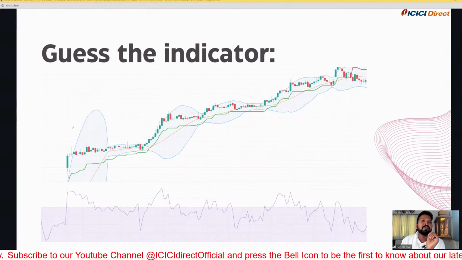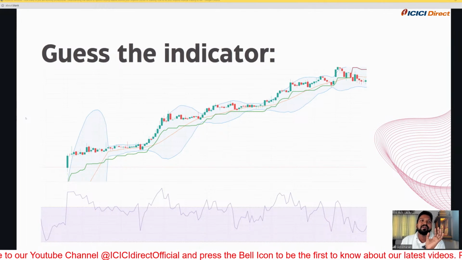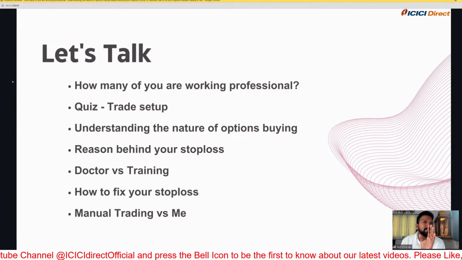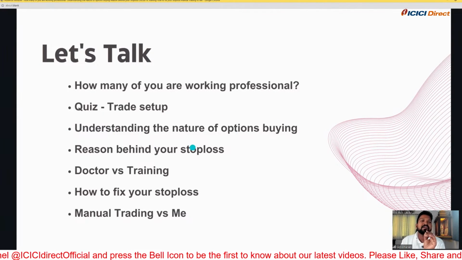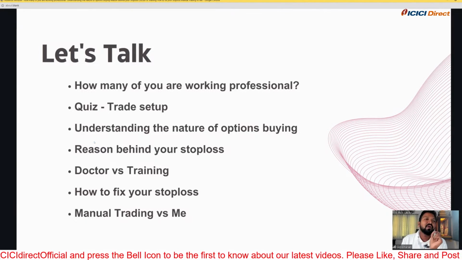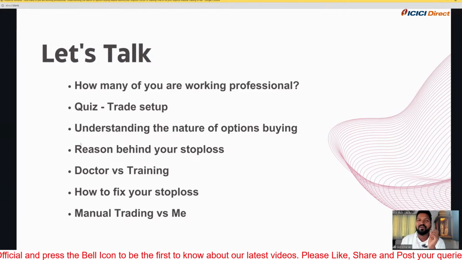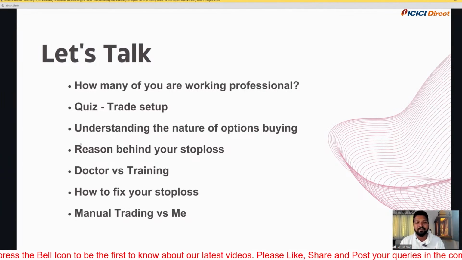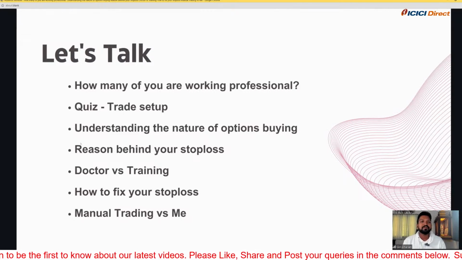Now you would have understood the nature of option buying, and along with that, I'm going to give you some insights which will be very helpful for you. Now I'm going to decode a few of the reasons for your stop losses and your losses. This is going to be something crazy. From here onwards, we are going to communicate with each other, so I want you to be very active on the chat box and reply to whatever questions I ask.